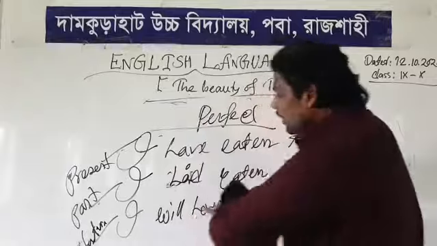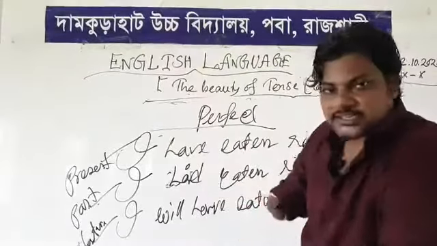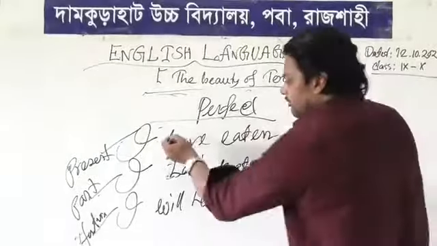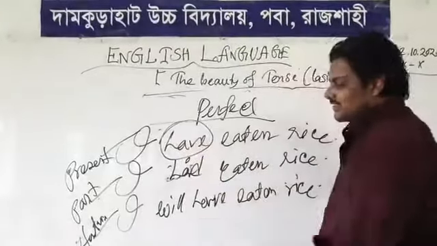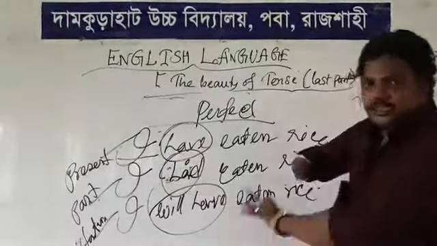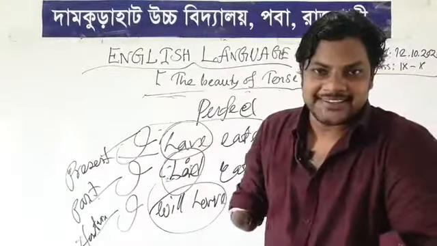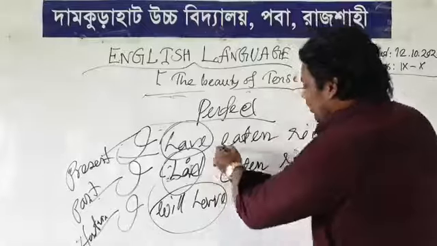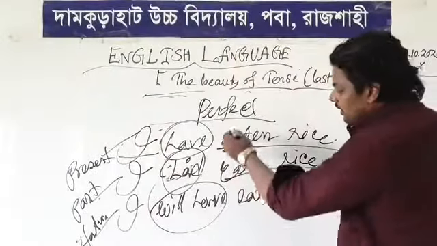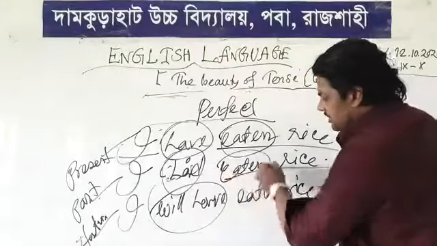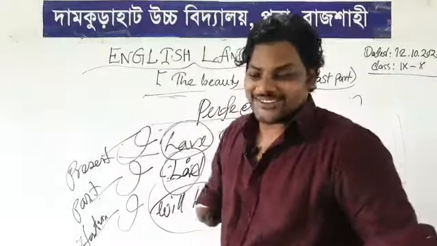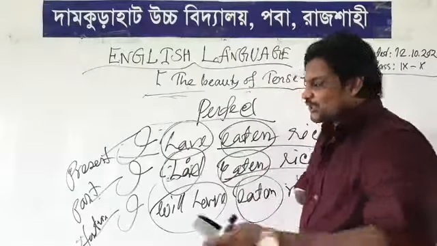I hope you understand. What is the main difference between the three sentences? Yes, of course. It is about the auxiliary verb, rightly so. Look at this auxiliary verb. But the other remaining part of the sentence is unchanged. There is no change in the other parts like subjects, objects and verb. The verb has a past participle form. That's the student we always want.